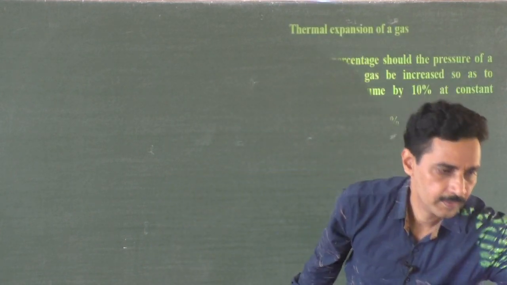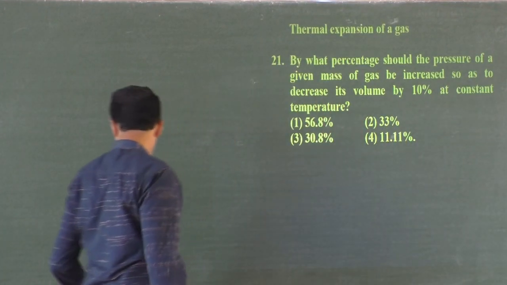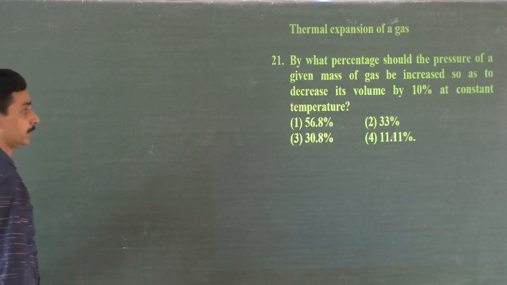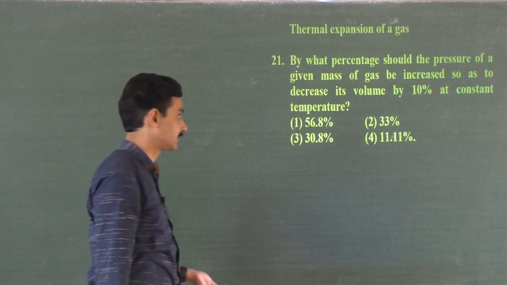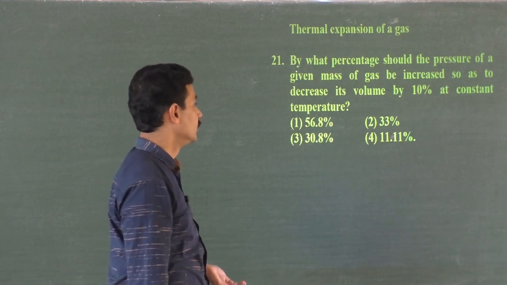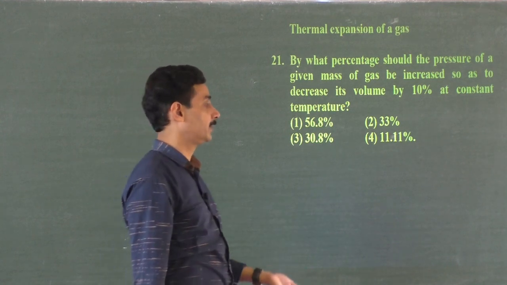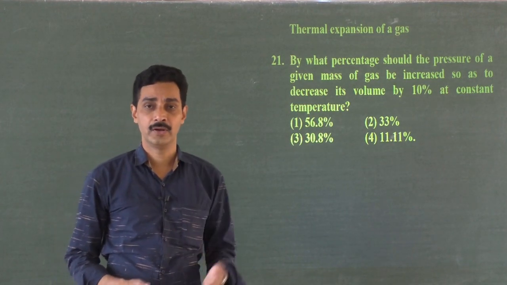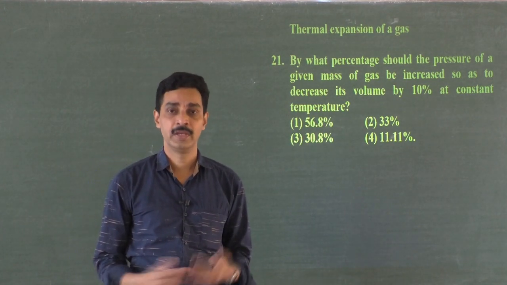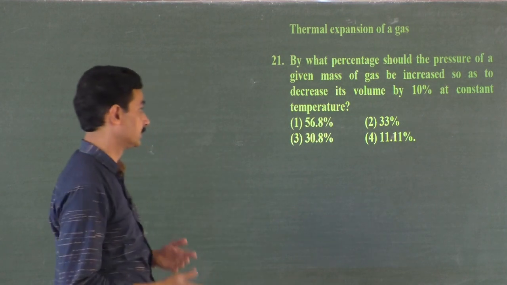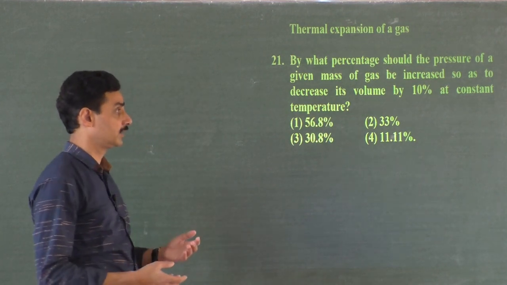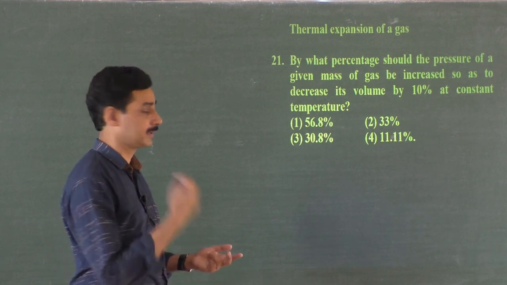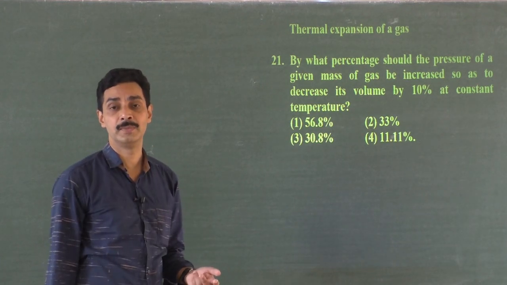Okay, right. We'll go to the first problem. Thermal expansion of gas. By what percentage should the pressure of a given mass of gas be increased so as to decrease its volume by 10%? First of all, in such a problem, you have to search for the variables. Pressure is a variable, and the volume decreases by 10%. There is no question of temperature.